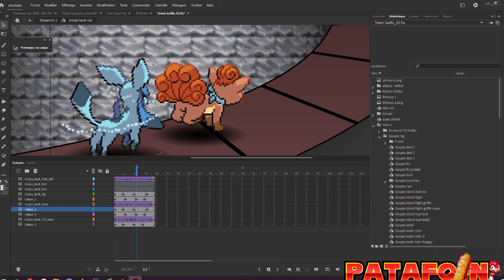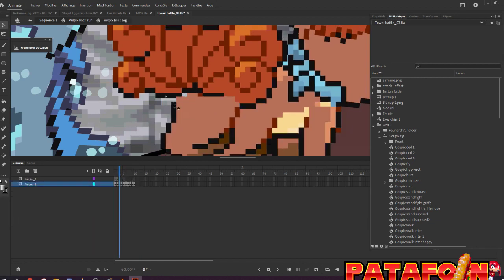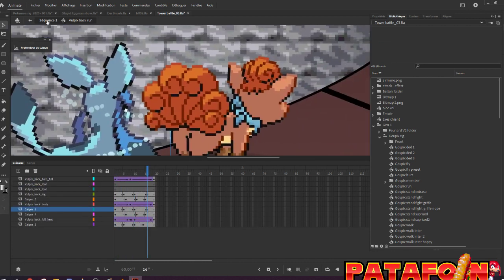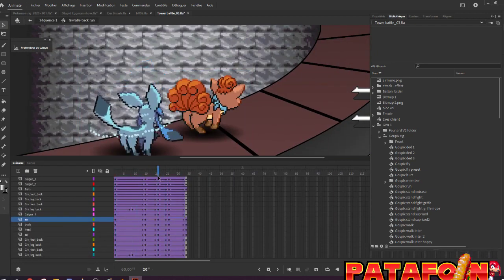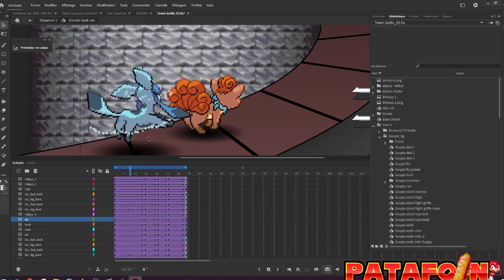Oh, by the way, here there is a very small mistake. Now we can see the hole here. It's easy to fix. I just need to add some outline here. Same here. Running animation, poof.